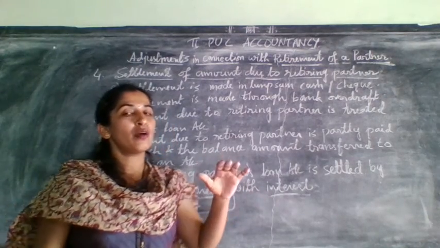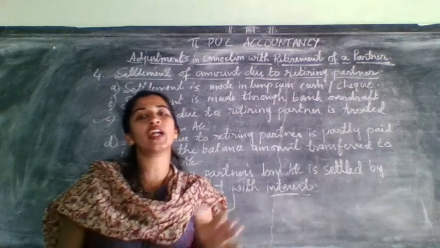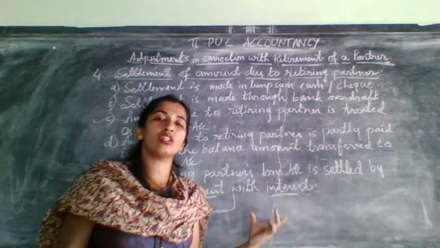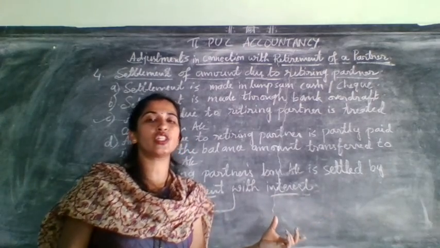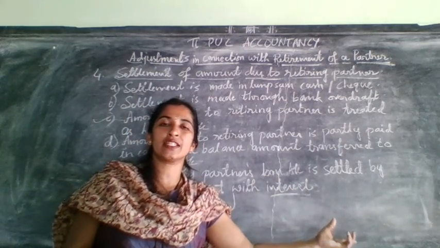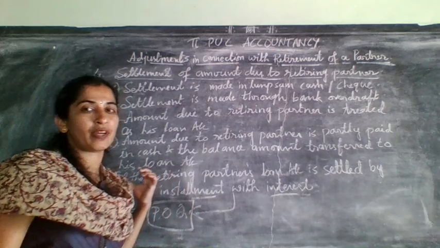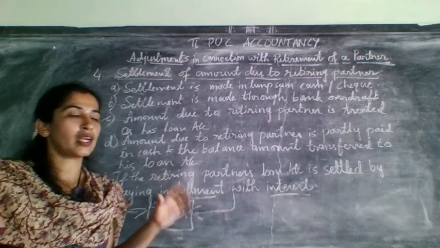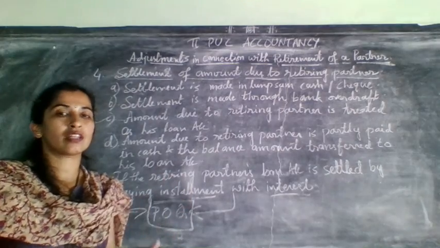That means when partially paid in cash and the remaining to his loan account, it will affect both sides of the balance sheet. Cash will affect the asset side, and the loan account will affect the liability side. On the liability side you need to show it separately. Don't add it to the partners' capital account.